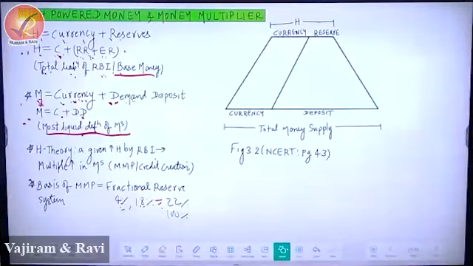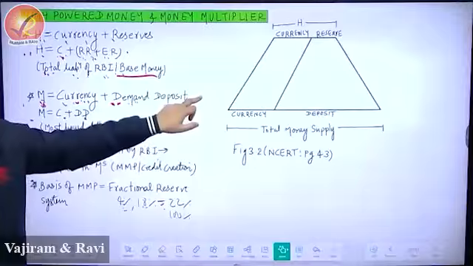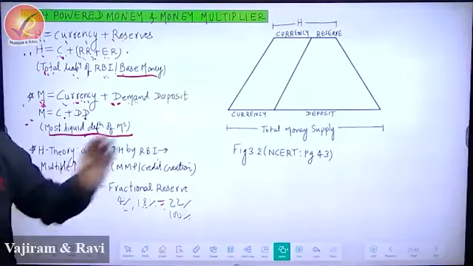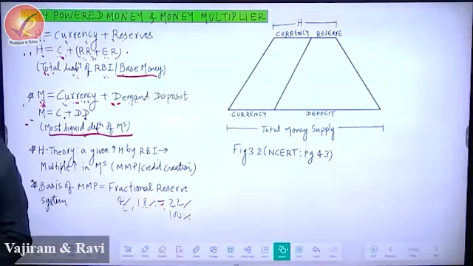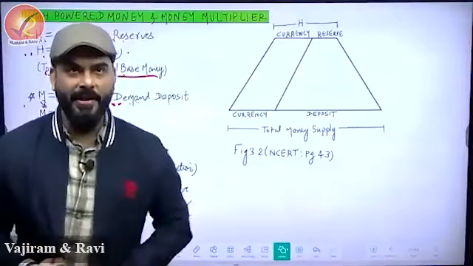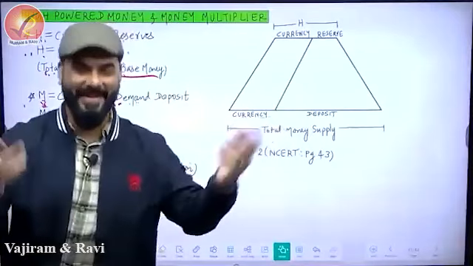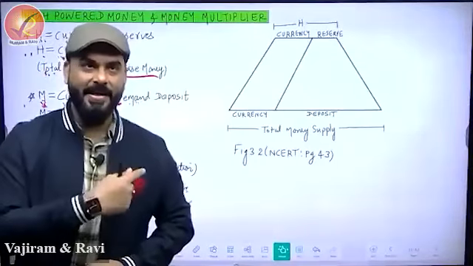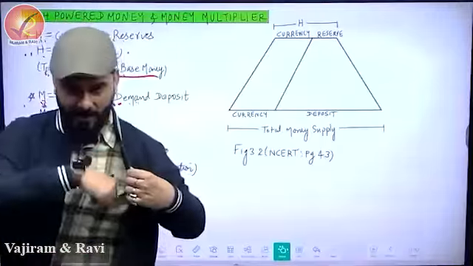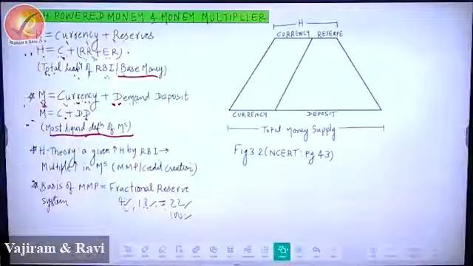Now, what is the second best definition? NCERT says if you take currency, demand deposit plus time deposit. Time deposit means fixed deposit. Fixed deposits are difficult to break. So it becomes the second best definition of money supply. But the best definition is this because the word is supply. If you add time deposit to it, that is also supply, but restricted supply. How can time deposit become a good supply? Because the word is supply. So NCERT says, page number 43, that the best definition of money supply is currency in hand plus demand deposit. Third, what is the H theory of money supply?